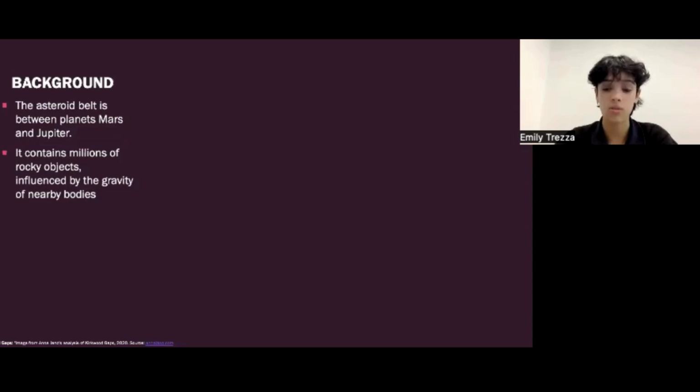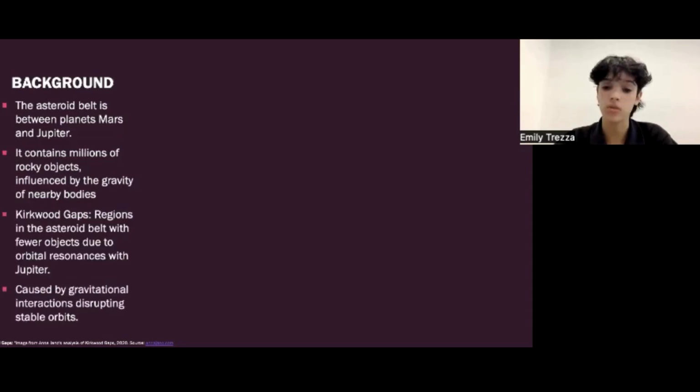Orbital resonance occurs when two objects in space, like planets or asteroids, have orbits connected by a simple ratio such as 2 to 1. This creates a repeating gravitational pull that disrupts stable orbits over time. This disruption results in fewer regions of the asteroids known as Kirkwood gaps. So, in this image, it basically describes what Kirkwood gaps are.